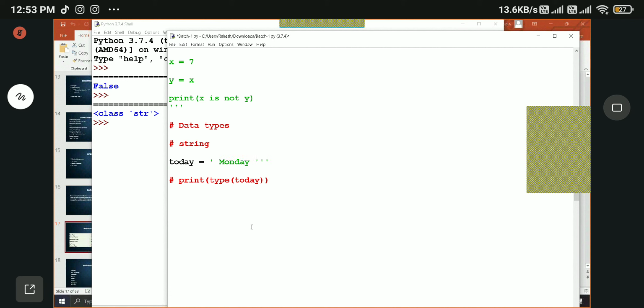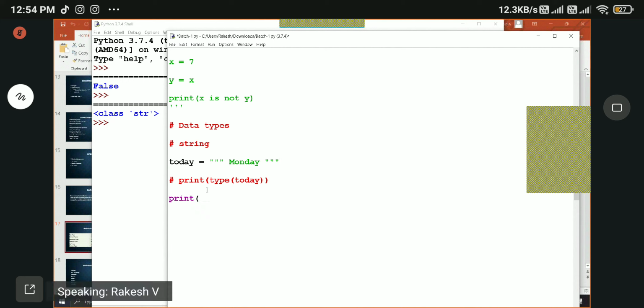Three double quotes, open and close, works too. Remember, whatever you open, you should close the same. If you open with a single quote, you should close with a single quote only. If you open with a double quote, you should close with a double quote only, otherwise you will get an error. So this is also a valid string.